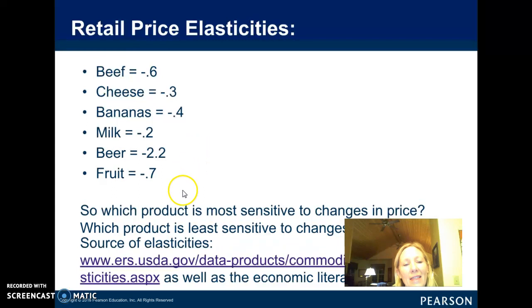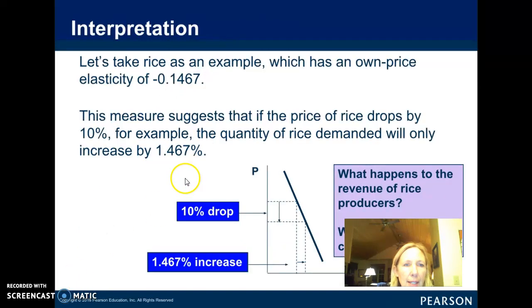And so it says, which product is most sensitive to changes in price? And that would be beer, because if you raise the price by 1%, demand decreases by 2.2%. So it's very elastic. On the other hand, the one that would be the least sensitive to the change in price would be, you guessed it, cheese. So in other words, if you raise the price of cheese by 1%, demand's only going to go down by 0.3%. So cheese would be considered to be inelastic. That coefficient is less than 1. So anyway, maybe that gives you an idea of elasticity.